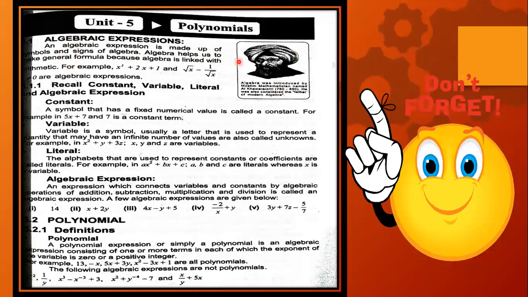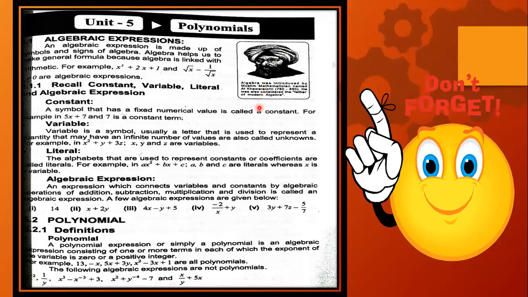Can you see this picture on your book? Tell me the name of this person. Okay, good. Make a tick on that. It may fall in form of MCQs or matching, whatever we will do.